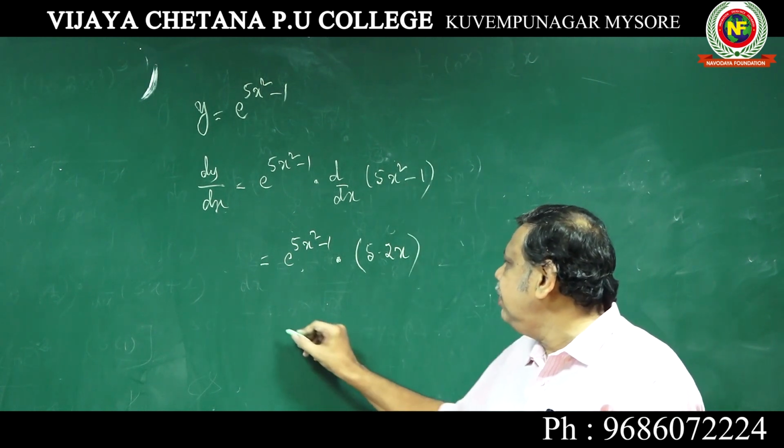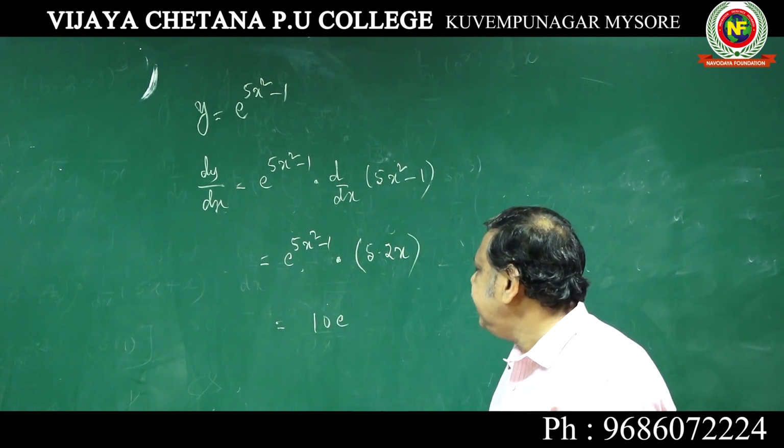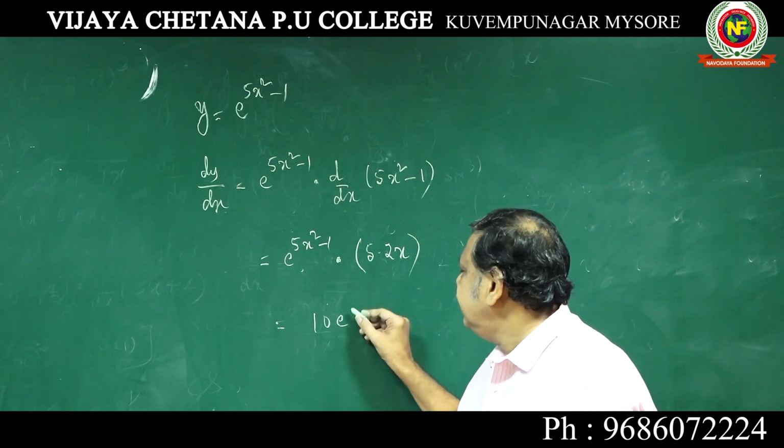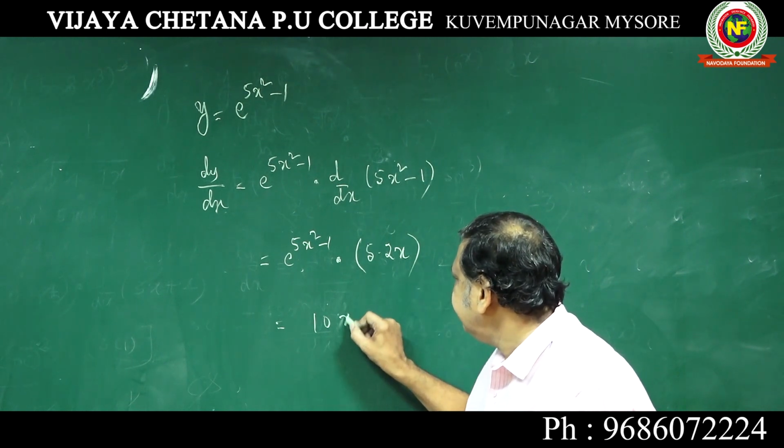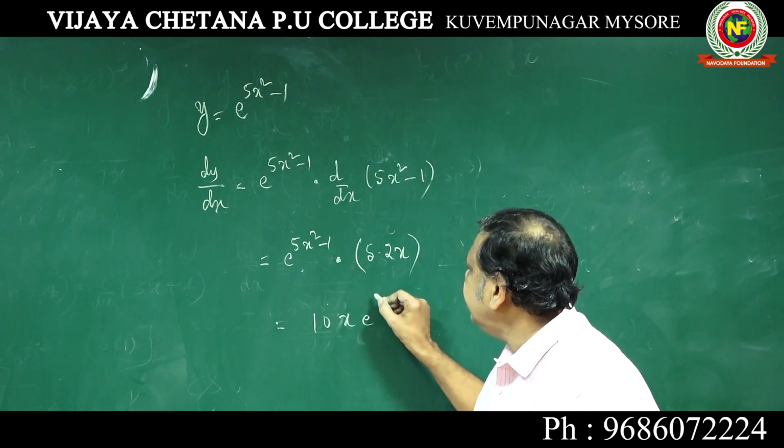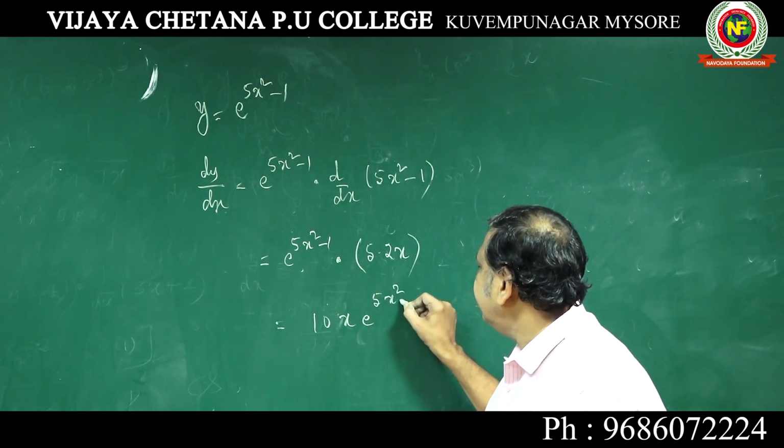Answer is 10x e to the power of 5x square minus 1.